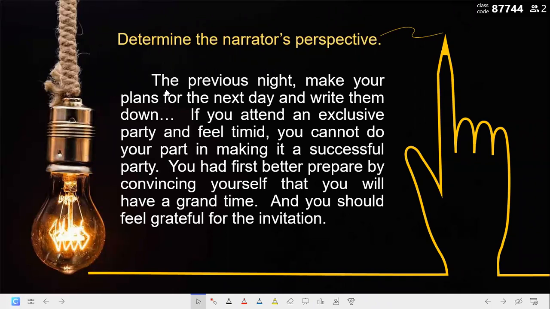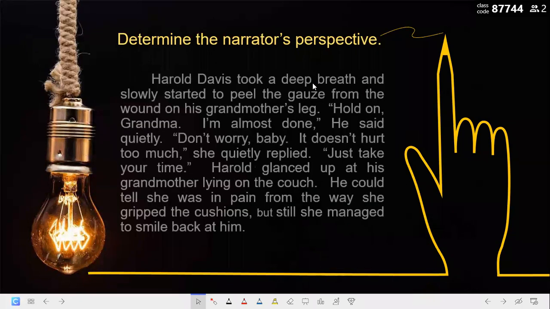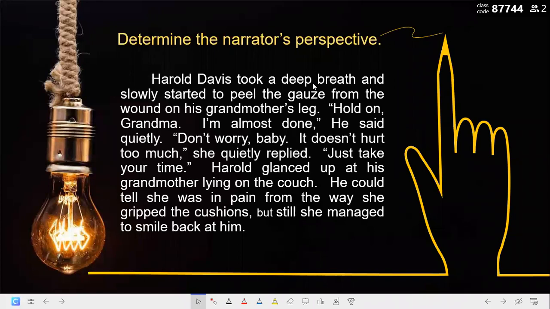Very good. So this whole text is about what? Second person point of view. Very good. It is the second person. Why? Because we have your and we have you. And it tells us instructions, right, Muhammad? Yeah, instructions. Make your plans. That's an instruction. That's an order, right? Yes. Great. Thank you very much for your help. Now, look at the last one here and try to think and give me why you think that.